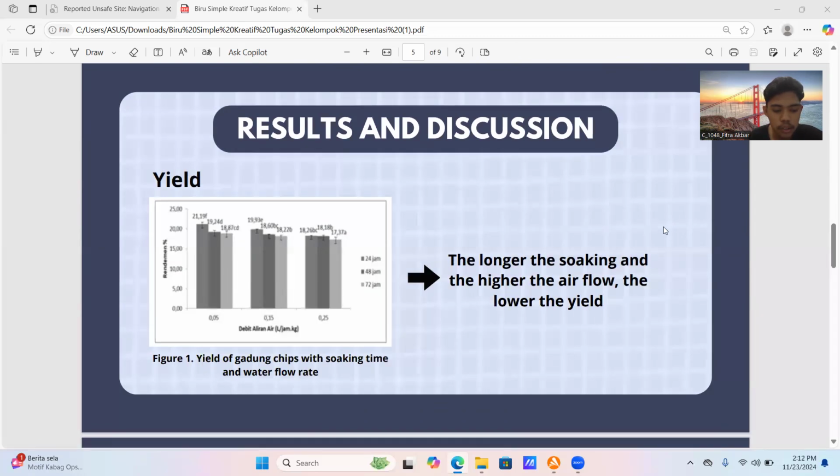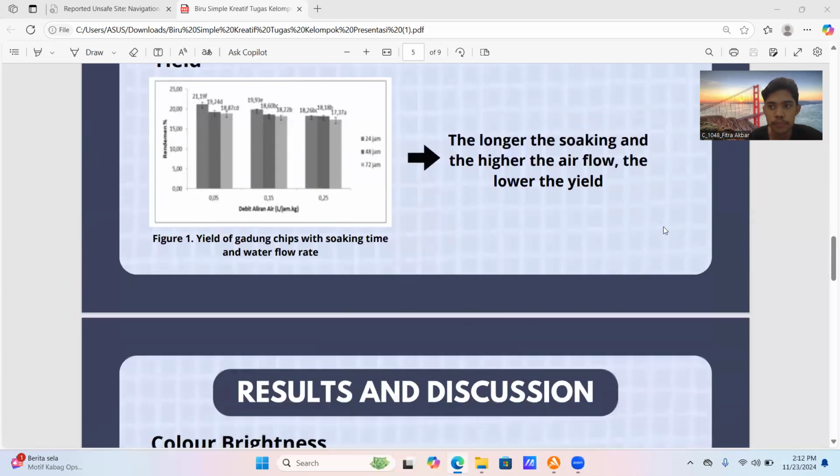While the lowest yield was found in the treatment of water flow rate 0.25 liter per hour per kilogram with a soaking time of 72 hours, at 17.37%. The low yield of gadung chips is caused by the long soaking time with a high water flow rate, which increases dissolved components into the soaking water, which causes damage to gadung chips. The damaged gadung chips will cause a decrease in their yield value.